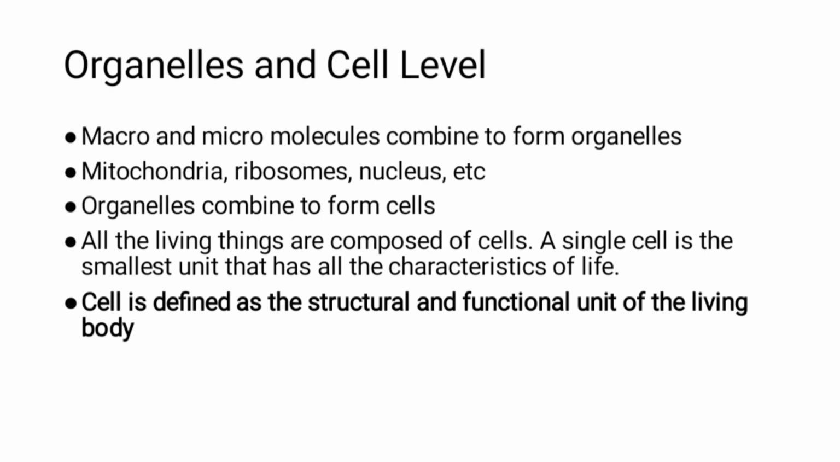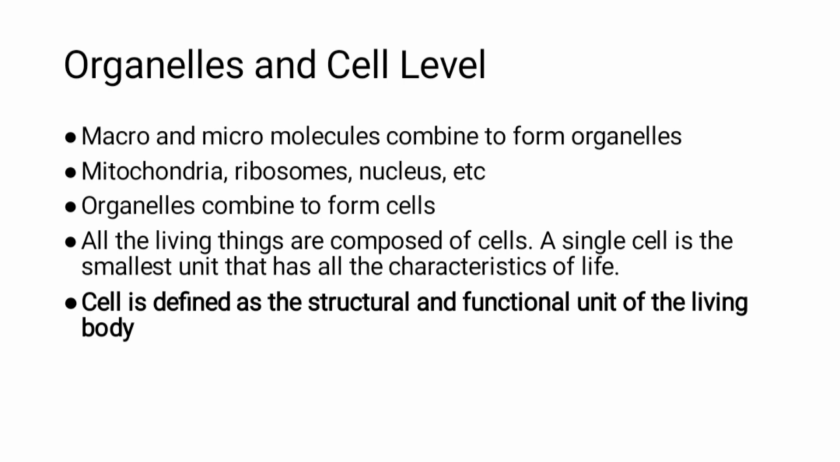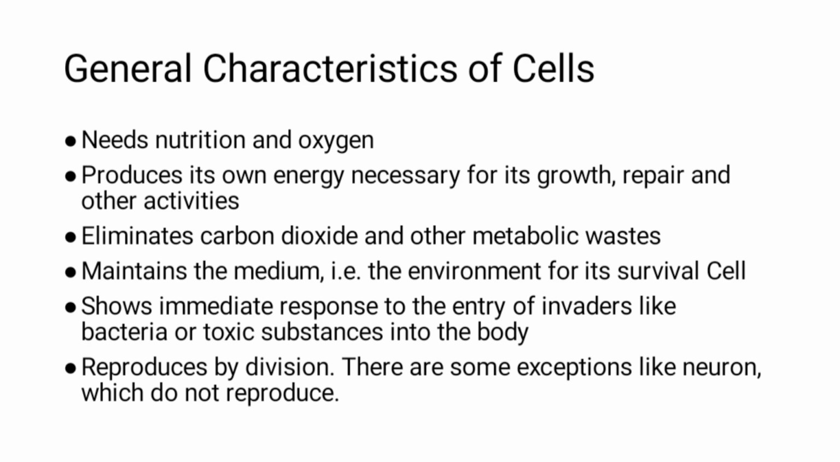All the living things that are present on this planet are composed of cells, and a single cell is the smallest unit that has all the characteristics of life. So we can define a cell as a structural and functional unit of living body. There are many characteristics of cells, but the general characteristics that are shared by all the types of cells include that they need nutrition and oxygen. By acquiring nutrition from the environment, they extract energy from those nutrients and they use that energy for their growth, repair, and other activities.